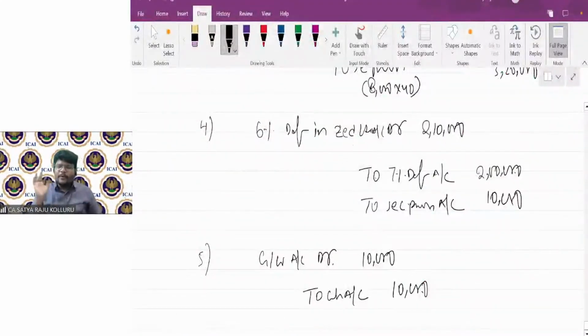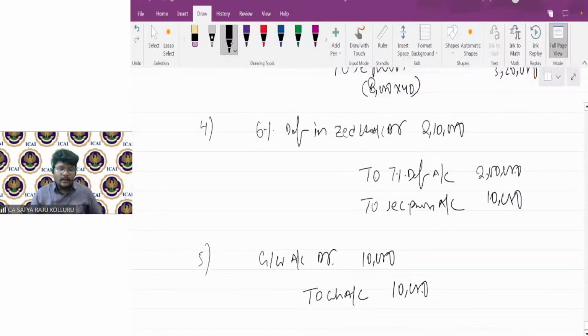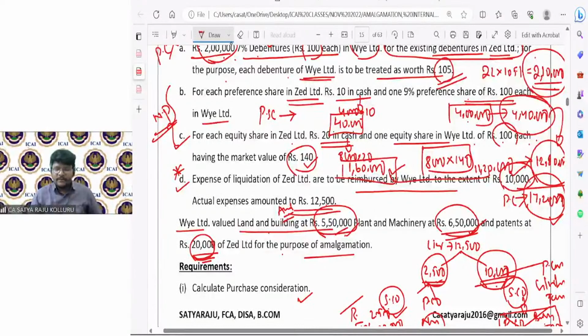Sir, for the same problem, if we ask you to present the balance sheet, you need to present the balance sheet. Actually here, the new company, Y Limited, the purchasing company, information was not given. So that's why, with that intention, I did not prepare the balance sheet.